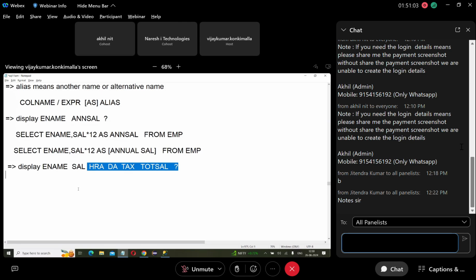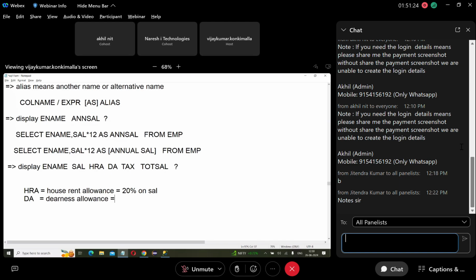Okay. So what is HRA? HRA means house rent allowance. Suppose assume this is 20% of salary. What is DA? DA is dearness allowance. Let's say that is 30% of salary. Tax is 10% of salary. What is the total salary equal to? Salary plus HRA plus DA minus tax.